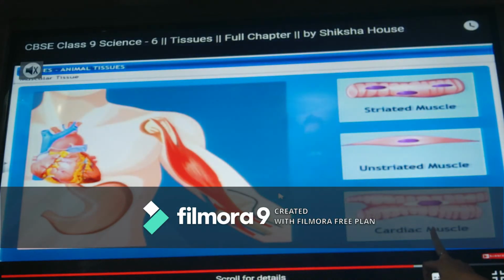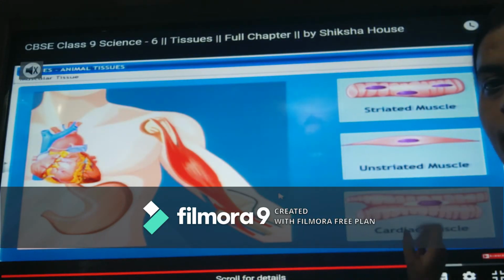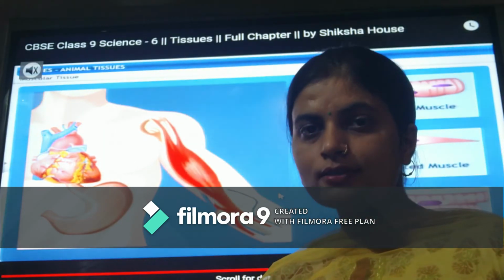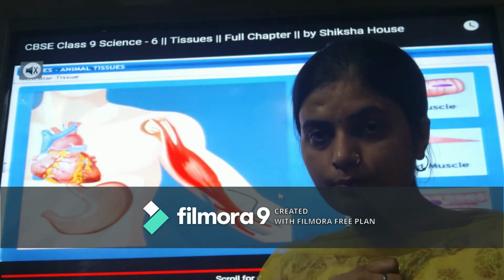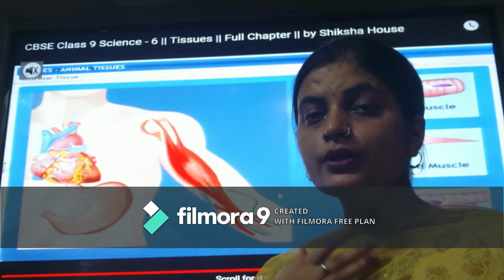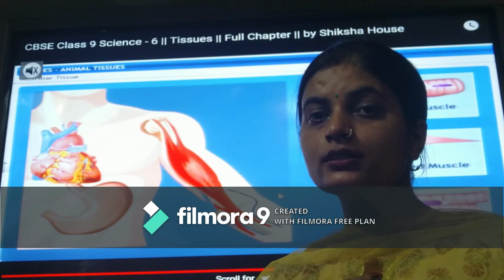Then there are the cardiac muscles. You can see here the structure of cardiac muscles. These are branched, and even though they have striations, we can see them. These are found in the heart muscles, in heart tissues. You can see what the function of these cardiac muscles is.